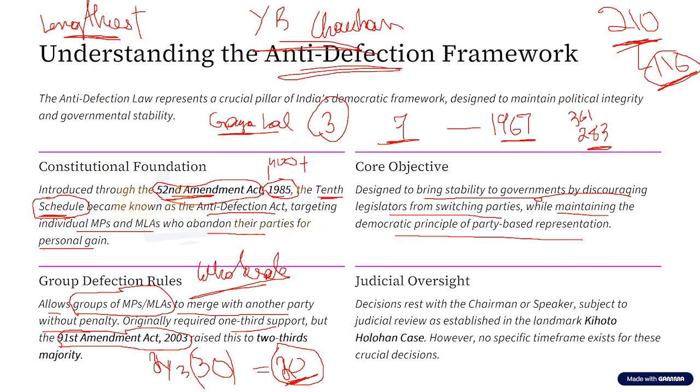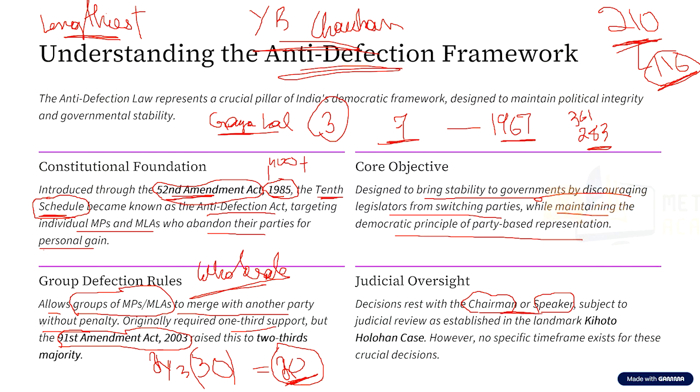So who is the authority to decide on the disqualification of a person who has defected? In Rajya Sabha, it will be the Chairperson of Rajya Sabha; in the Legislative Council, the Chairperson of the Legislative Council; and in Lok Sabha or the State Legislative Assembly, the Speaker. So the authority to decide on disqualification matters with respect to anti-defection will be the Speaker or the Chairperson in their respective houses.